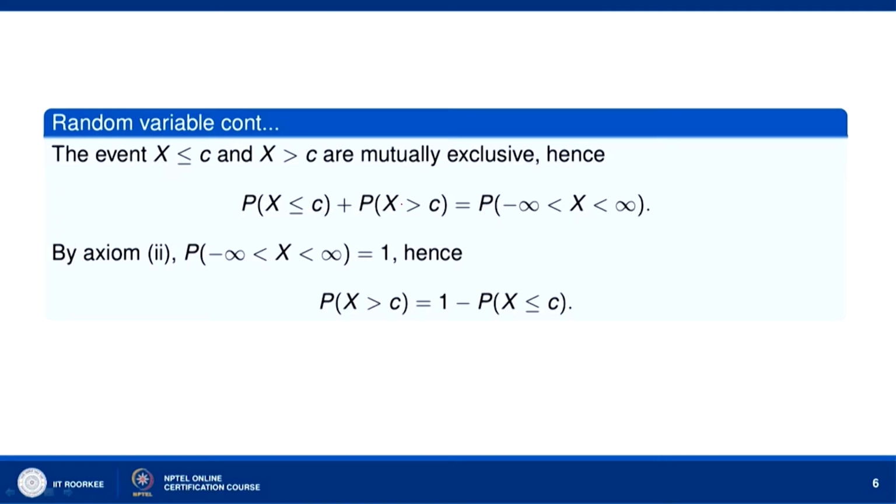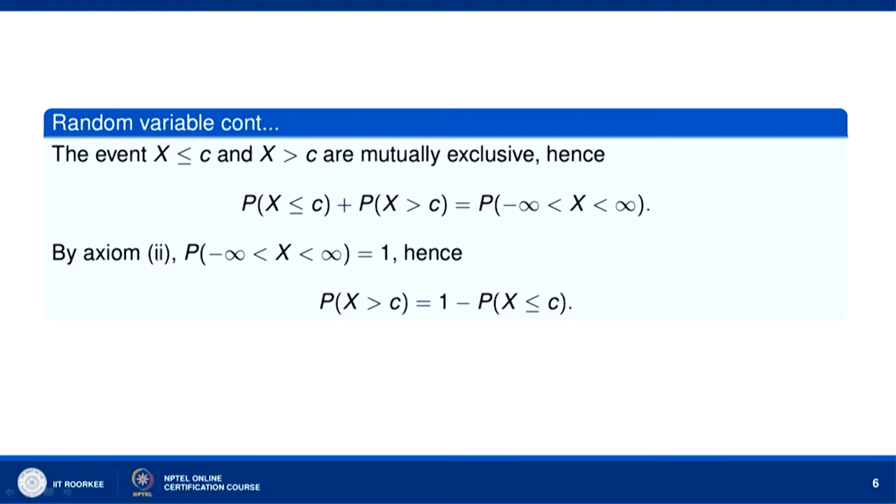We know that if A and B are two mutually exclusive events, then by the axiomatic definition of probability, P(A ∪ B) = P(A) + P(B). So, here if A denotes the event x ≤ c and B denotes the event x > c, then P(A) + P(B) is equal to P(A ∪ B), and A ∪ B is the real axis, that is minus infinity to infinity.